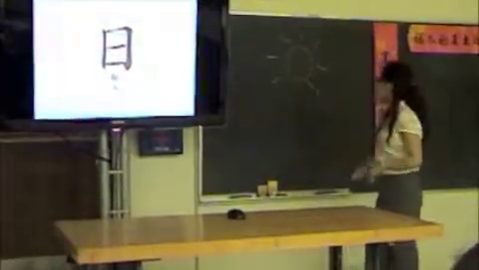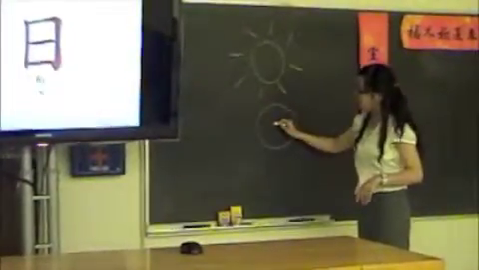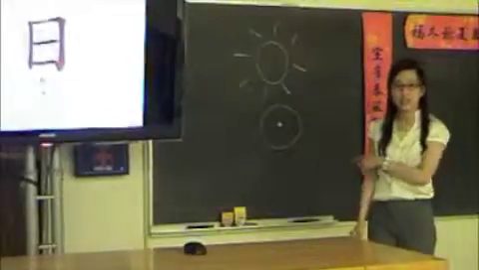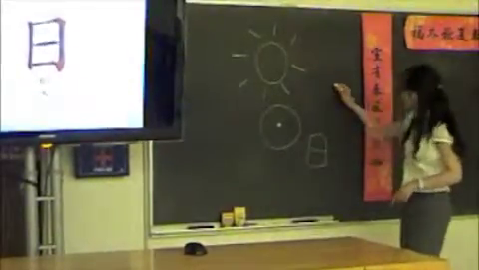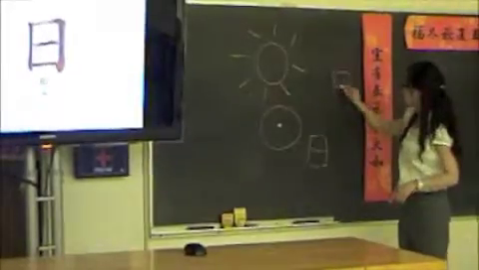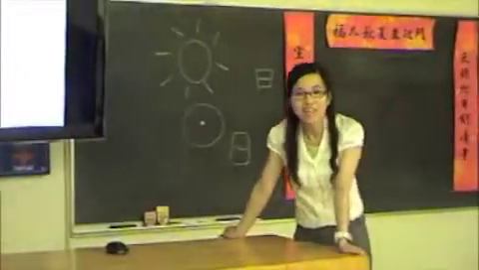This is the sun. And later on, people thought, hey, that's too much work. Why don't we just do this, and put a dot in the middle? That's how they wrote the sun. It changed over time. It was like this, and now today, it's like the word you see here. And that's called Ri. Try to say it with me.